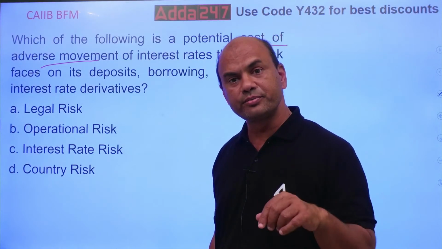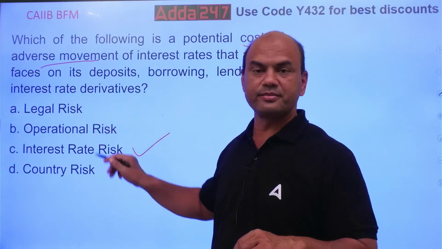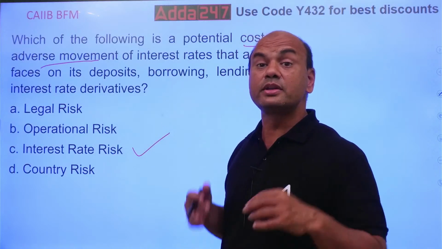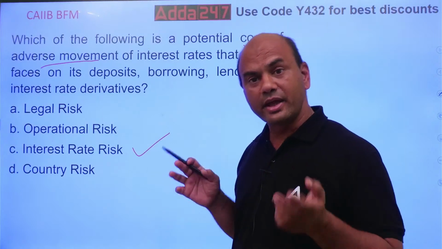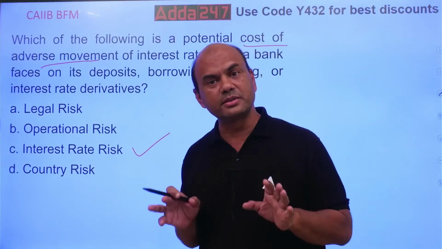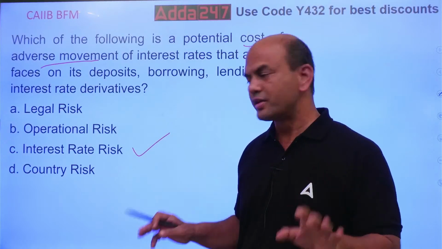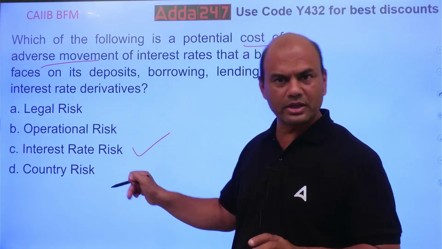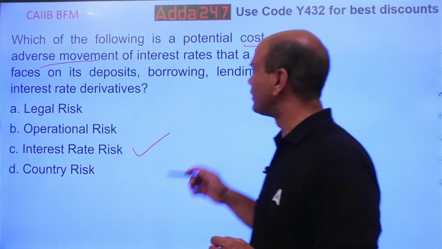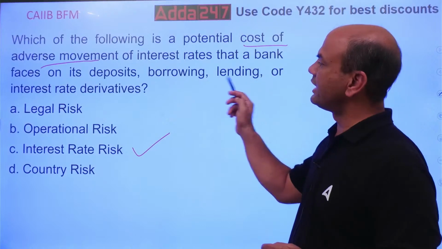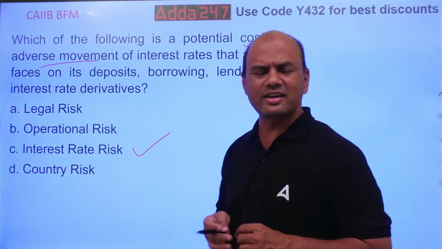So what will you do? You know this answer is correct, but you will mark something else. Why? Because you are thinking, how can the question be so simple? But actually remember, almost 60% of your BFM questions are straightforward and simple. So the answer is interest rate risk only. See here, on your deposits, borrowing, lending, interest rate derivatives, everywhere you face the same interest rate risk. What is this interest rate risk?